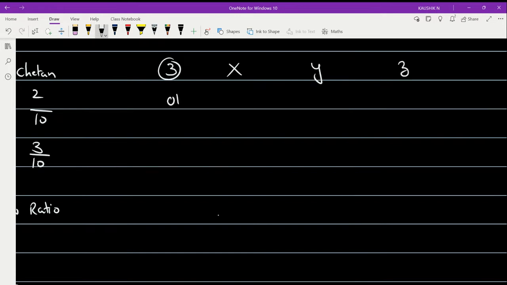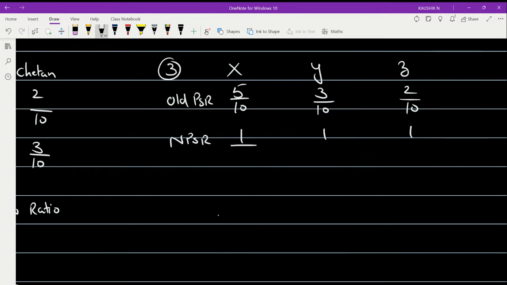What is the old PSR? In the question, the old PSR between partners X, Y, and Z is 5 is to 3 is to 2. Okay. Just convert this to fractions: 5 by 10, 3 by 10, and 2 by 10. Now, what is the new profit sharing ratio given in the problem? They are equal partners. In the future, they are going to share profits and losses equally. So 1 is to 1 is to 1.